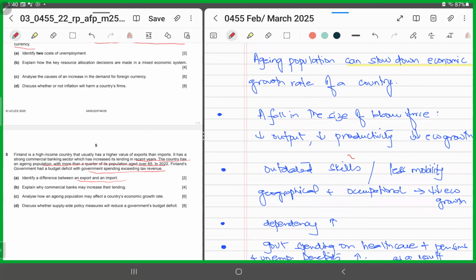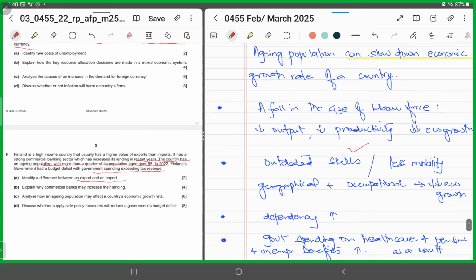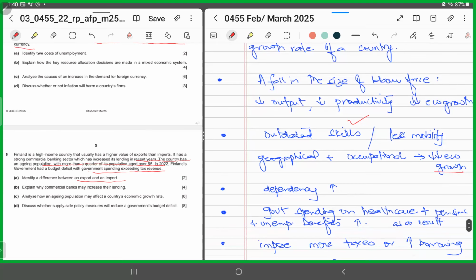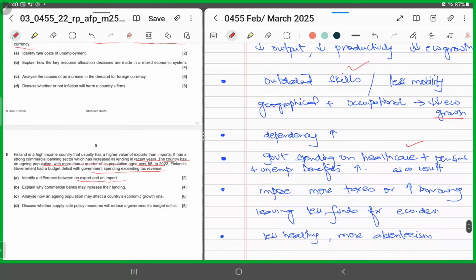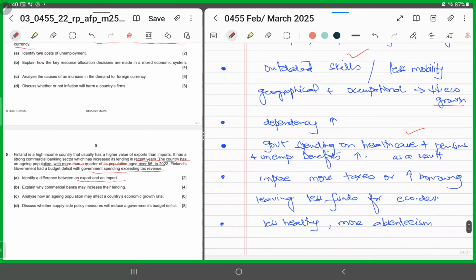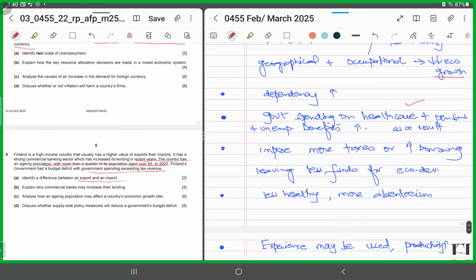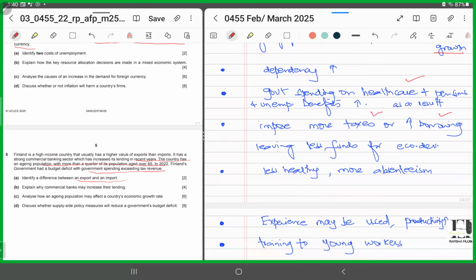An aging population would have outdated skills, or they would have lesser geographical and occupational mobility, which means again a fall in economic growth. Aging population would mean a higher dependency ratio, and the government would be spending more on healthcare, pensions and the provision of unemployment benefits. As a result, maybe the government has to impose more taxes or increase borrowing in order to spend more on healthcare. So it might have less funds for economic development.